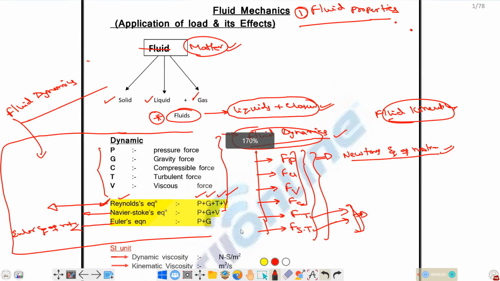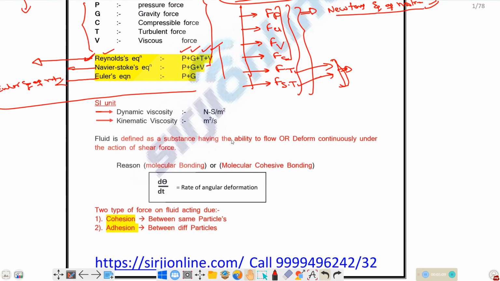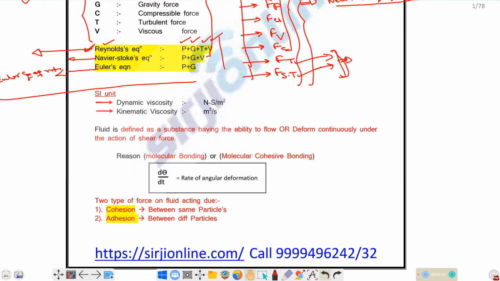So the next one is viscosity. In viscosity we have two terms, one is dynamic viscosity and another one is kinematic viscosity. For dynamic viscosity, these are the SI units. SI units kya hai? Newton second per meter square, and for kinematic viscosity it is meter square per second.